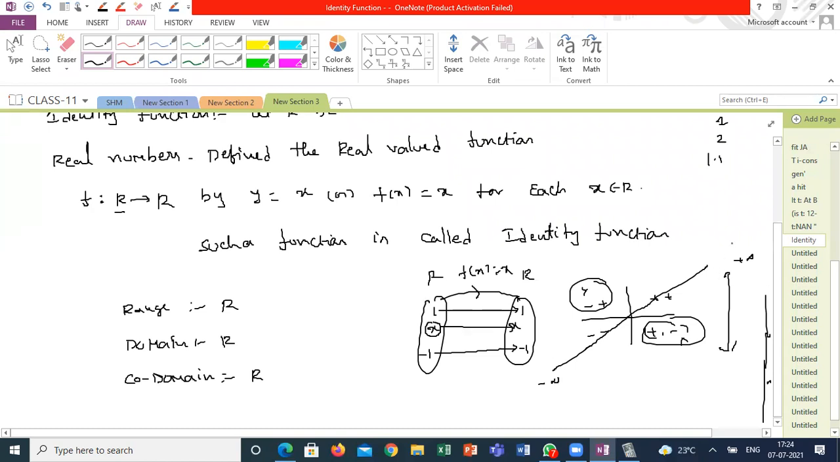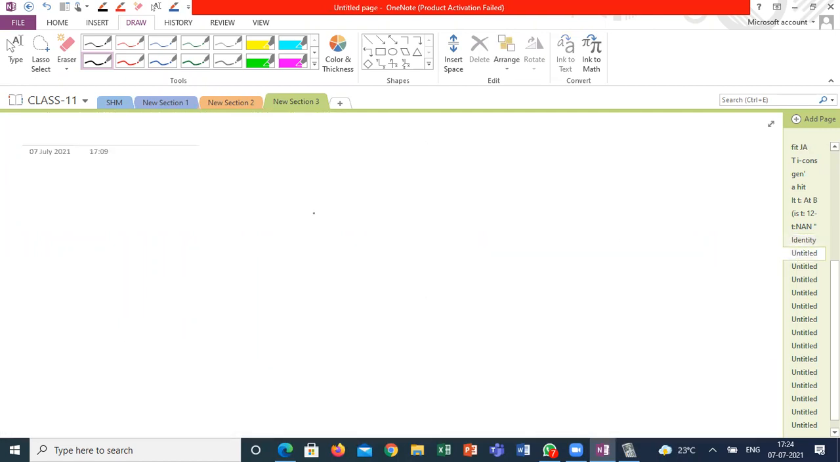Is it clear, guys, what I'm saying? How to explain the range and graph for the given functions? Shall I go for the next one? Yes. Now, based on this, I'm giving another function.